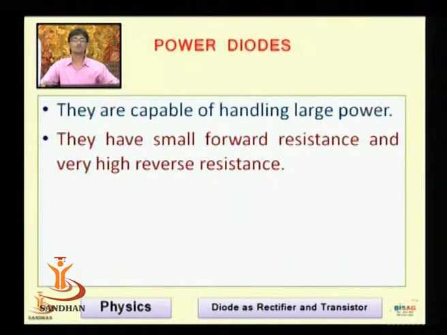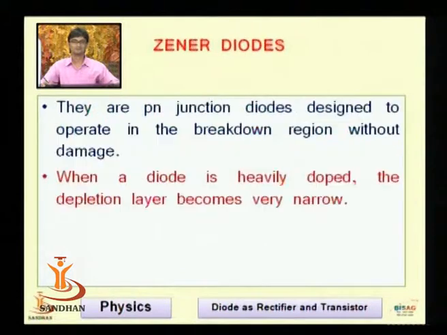They have small forward resistance and very high reverse resistance, and it is very important when we are connecting them with rectifiers. An ideal rectifier, an ideal diode, should give us a small forward resistance and, if possible, infinite reverse resistance. Then comes the Zener diode.